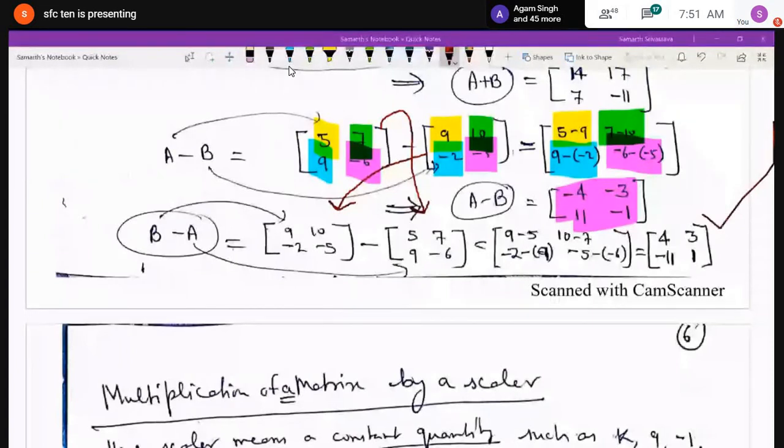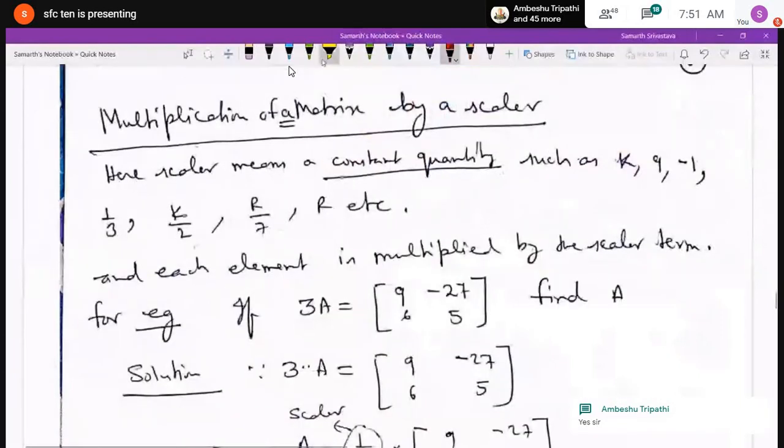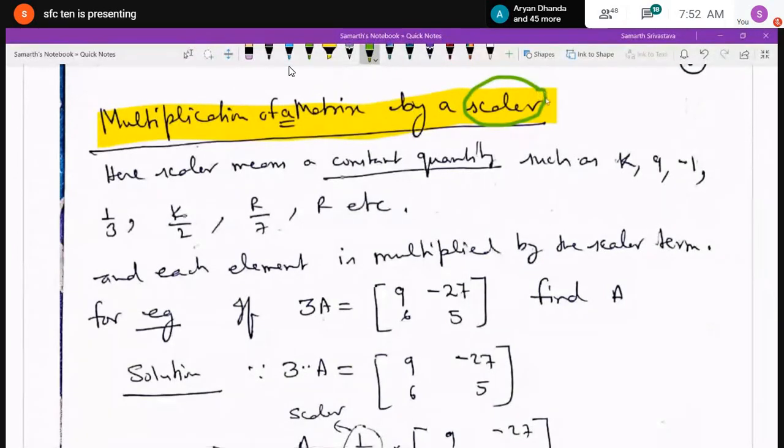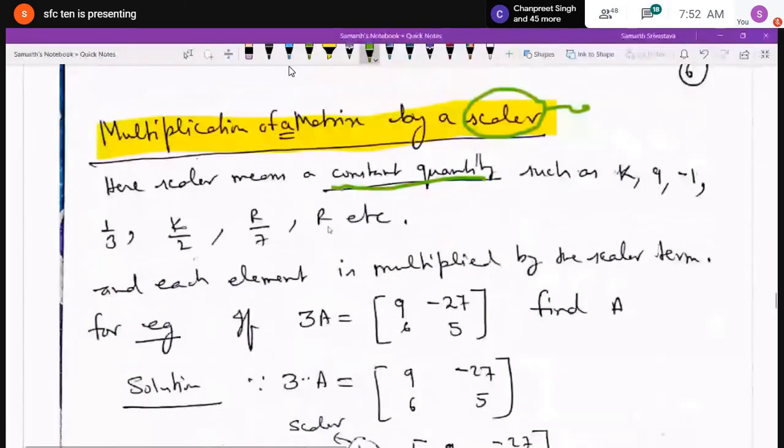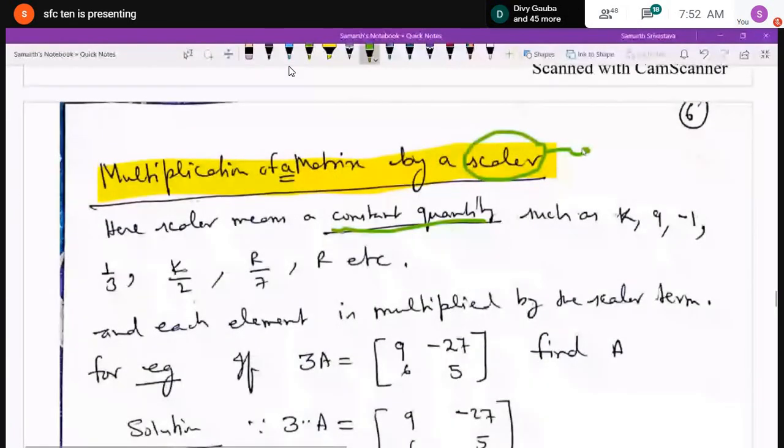Now, let us start with the multiplication of a matrix by a scalar. What is meant by scalar? A scalar means a constant quantity. It can be in the form of any variable also, or any real number. Like you can take x, y, z, k, or minus 9 or minus 1, 1 by 3, k by 2, r by 7, simply r. In any shape, like 1 by 3 also, 5 by 2, or k. All these are constant quantities, because the values will not change.